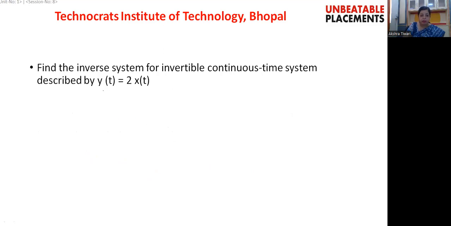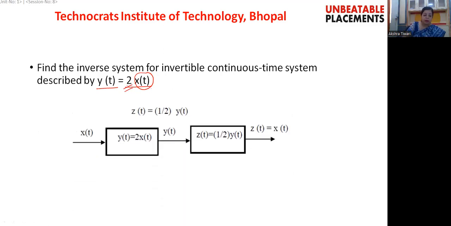Let us take an example. One system is given in which the output is twice x(t). This system simply multiplies whatever input is applied to it with a constant 2. Let us see whether this system is invertible or not. Here x(t) is applied to this system, which does nothing but multiply the input signal with 2 and generate an output y(t), equal to 2x(t) as given.